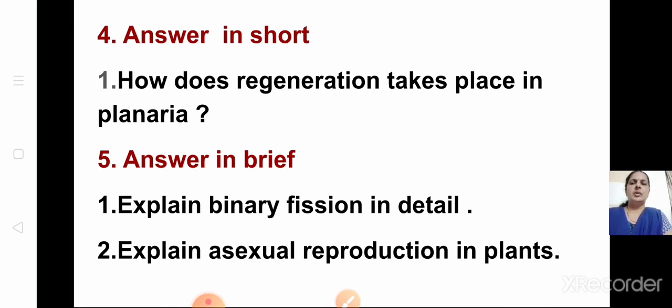So what will you write about binary fission? You will write all the 3 types: simple binary fission, transverse binary fission as well as longitudinal binary fission, with the examples. And for asexual reproduction in plants, you will write about vegetative propagation. So this is your homework. You can write this in your classwork and keep. So like this, you can expect questions in your semester exam.